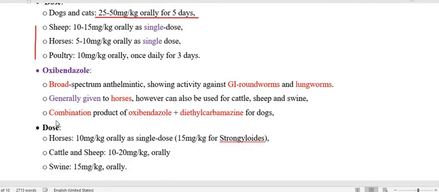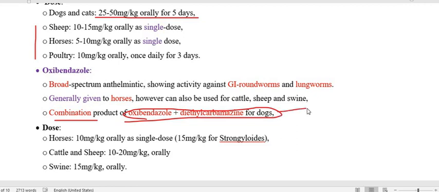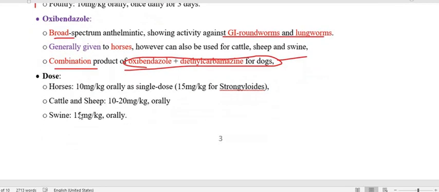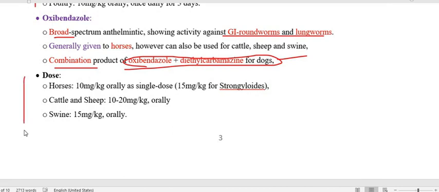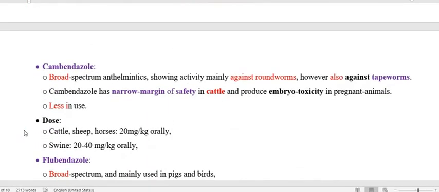Oxybendazole is also coming in combination product with the diethylcarbamazine. Diethylcarbamazine is a drug belonging to piperazines. So this is coming for the treatment of dogs. And no doubt this is broad spectrum, acting against the GI roundworm and lungworm, and the dose is this one, so we are not going to discuss much.